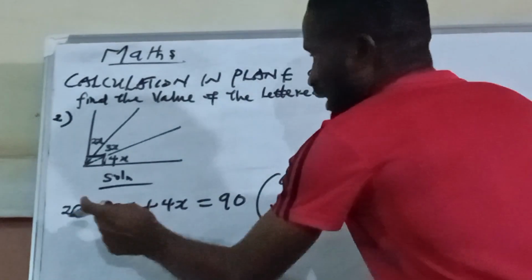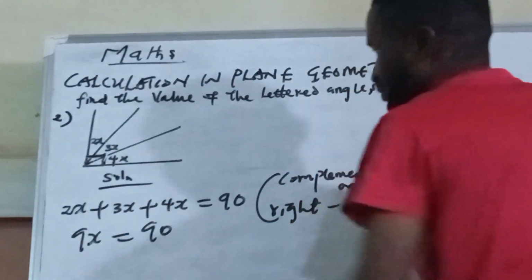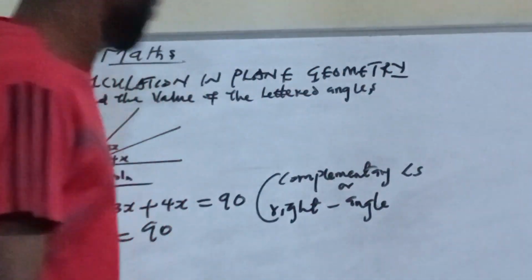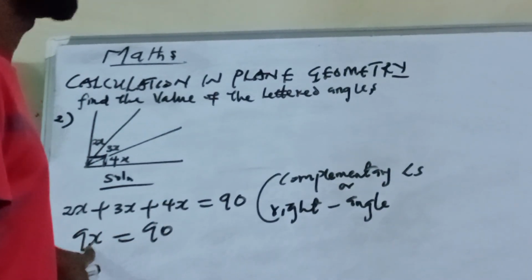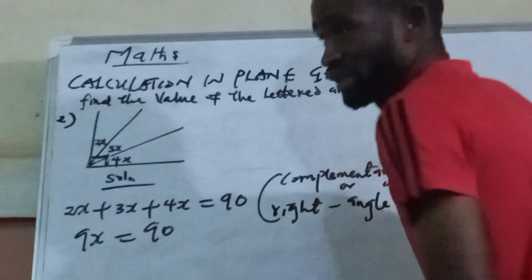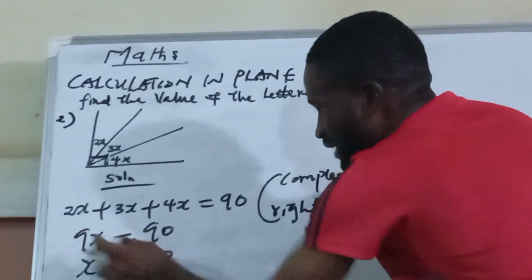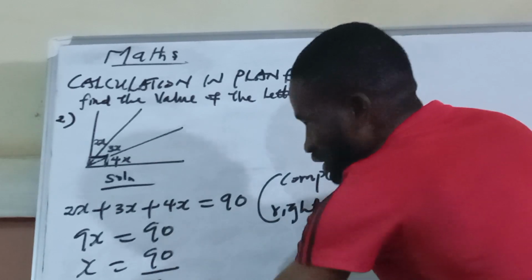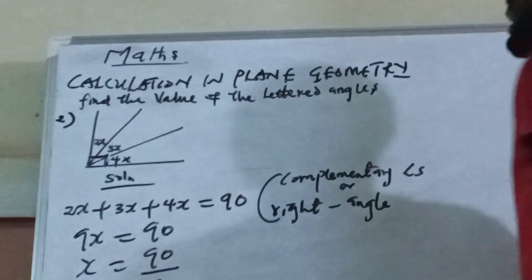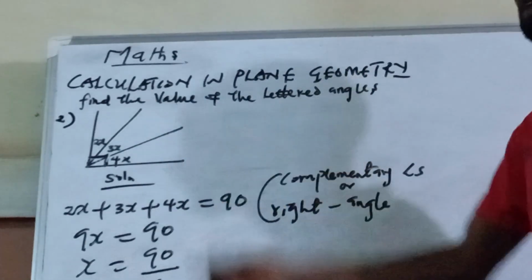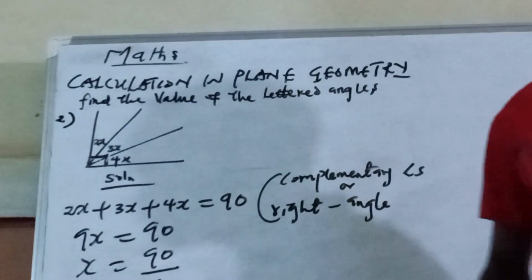Now I add this plus this: 5x plus 9x is equal to 90. So when you add this plus this, it will give me 9x is equal to 90. If I want to make x the subject, x is equal to 90 all over 9, this 9 will divide this one here. So the value of x is 10 degrees.